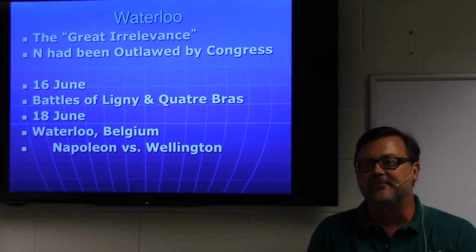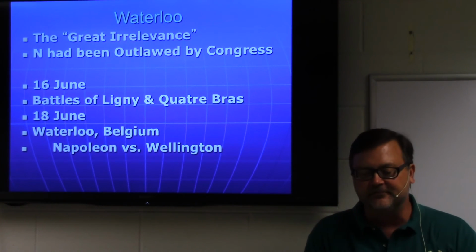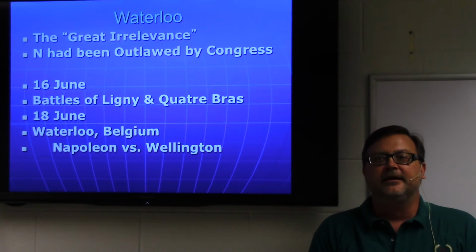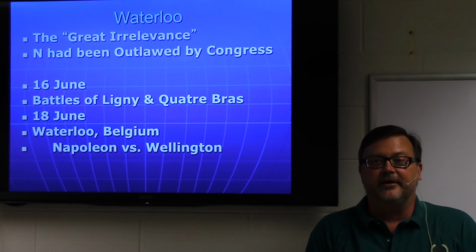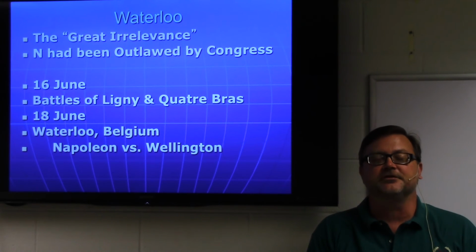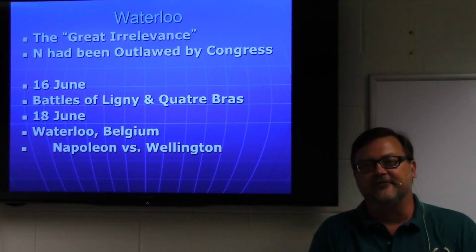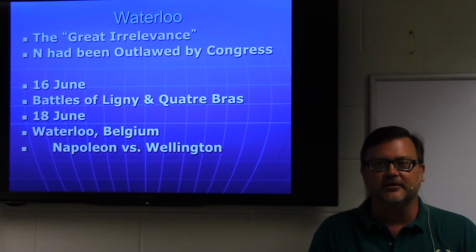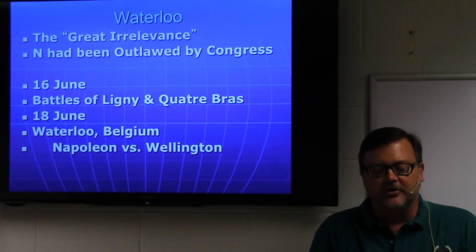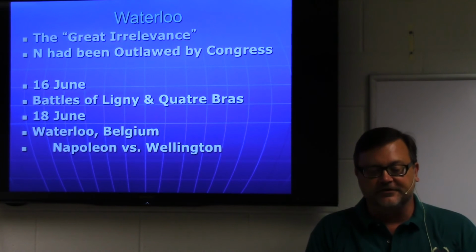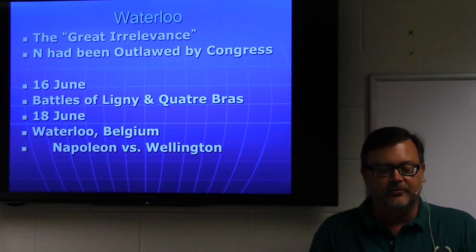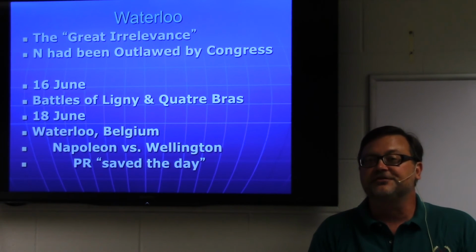Napoleon, the great offensive-minded guy, Wellington, the great defensive-minded guy. Who's going to win? And it really is a knockdown, drag-out battle. The British have great defensive positions. The French are kind of lacking a little bit in their offensive. It's kind of a wet day, and the cannons aren't working very well, and the orders don't go well. It's still pretty much a smash-up battle there at Waterloo, and the British are saved by the Prussians.